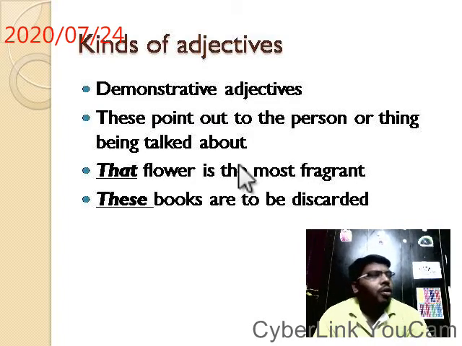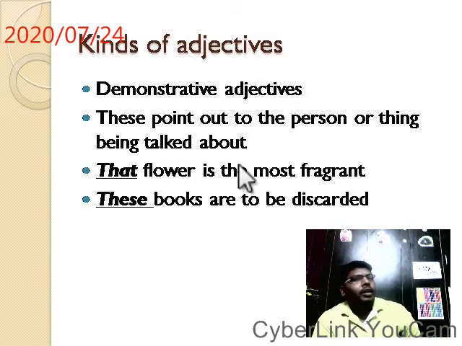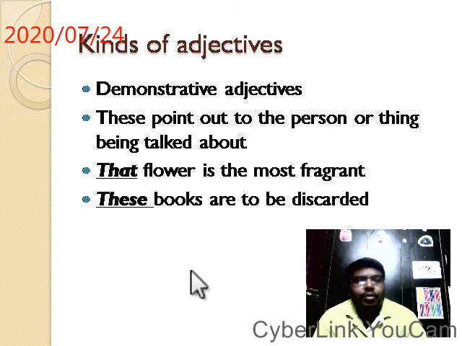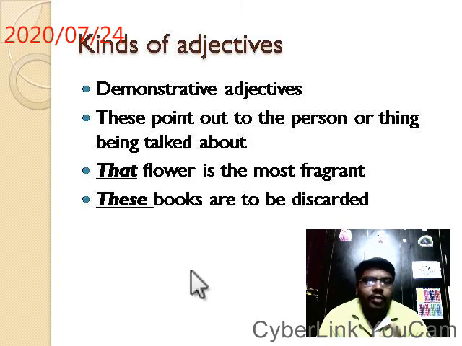Next, demonstrative adjectives. What is that? Demonstrative adjectives. These point out the person or thing being talked about. See, this becomes tricky here. These same words, this, that, these, those, we have also seen in the section of pronouns.